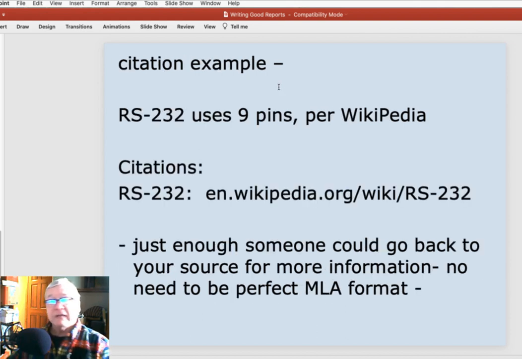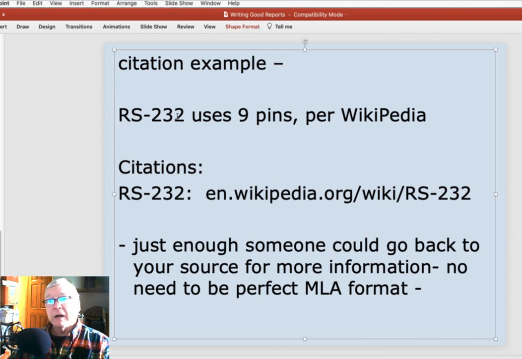Now, lastly, let me give a couple of examples of what a citation looks like that's fine for me. So say, for instance, I'm writing, blah, blah, RS-232 uses 9 pins, and I'll say per Wikipedia. That's actually okay for me. English teachers, they're probably going to whack you on that one. They're going to want to have a citation, and this even wouldn't work because it's not strictly MLA.